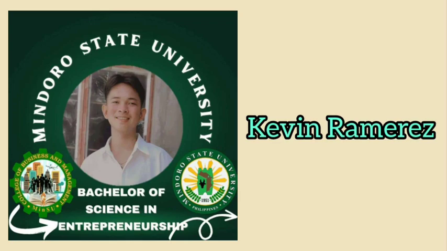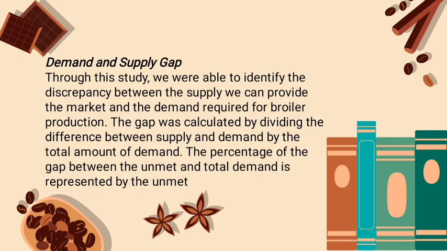Hi, I'm Kevin Ramirez and I discussed the demand and supply gap. Through this study, we were able to identify the discrepancy between the supply we can provide the market and the demand required for coffee shop products. The gap was calculated by dividing the difference between supply and demand by the total amount of demand. The percentage of the gap between the unmet and total demand is